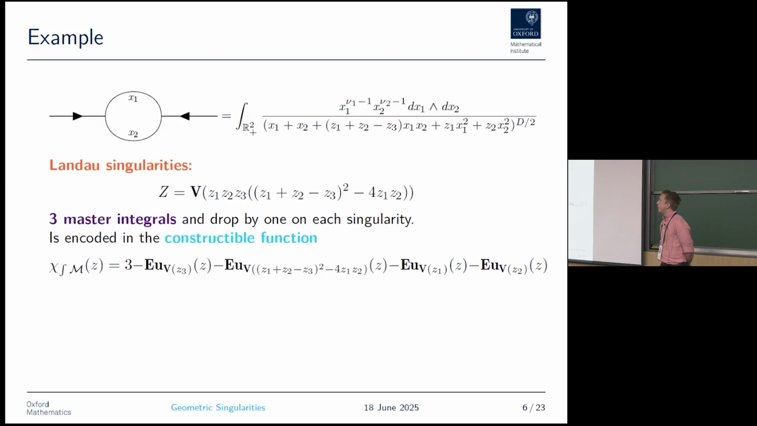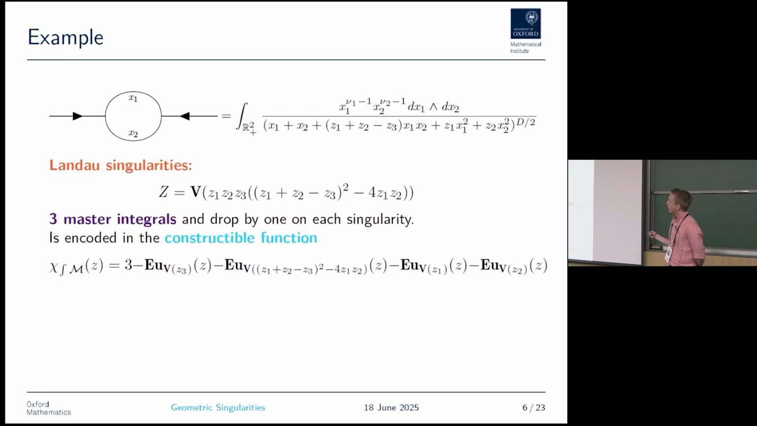And this information can actually be encoded in something called a constructible function. So now we do some almost pattern recognition. You see that this 3 has something to do with the 3 master integrals. These varieties here are the components of the Landau singularities. And the minus ones in front of all of these things reflect the fact that it dropped by 1 on each singularity. What the Eus are, they are something called Euler obstructions, and we will come back to that.